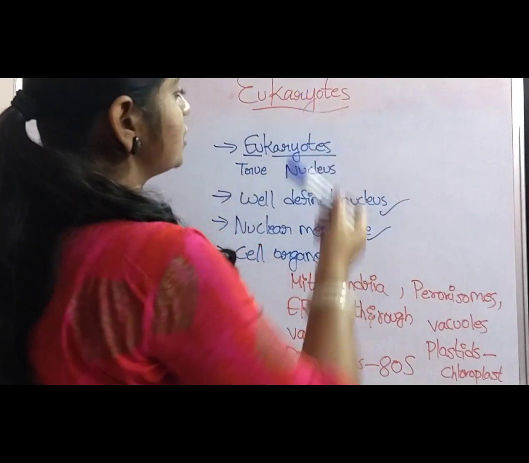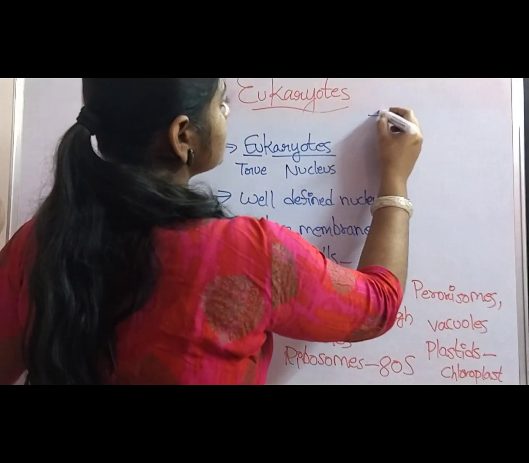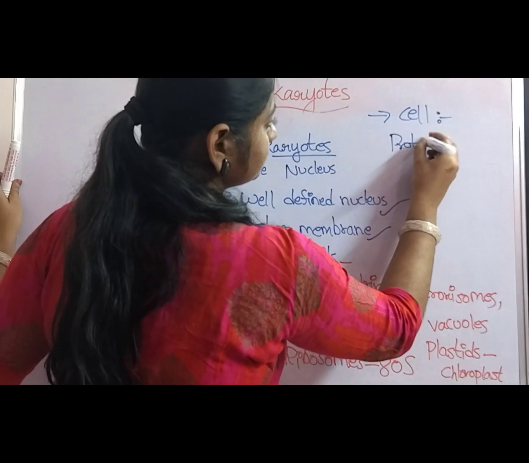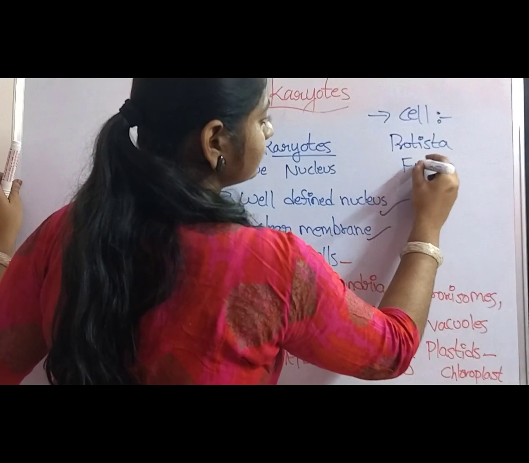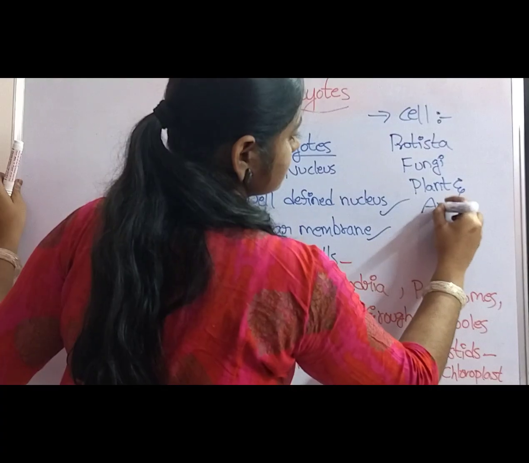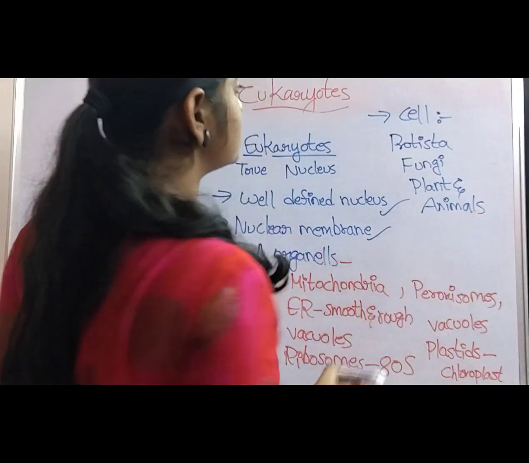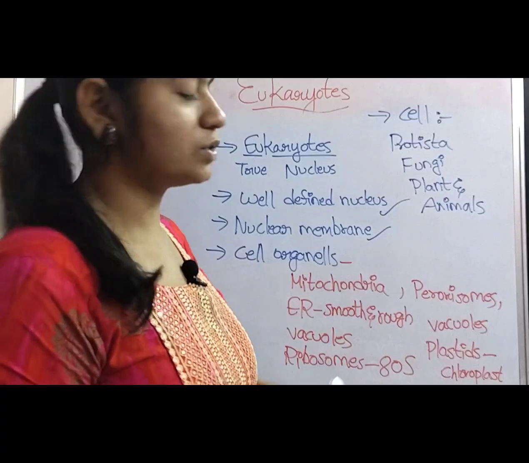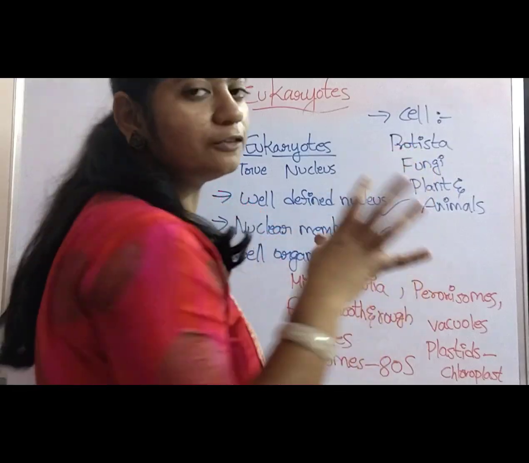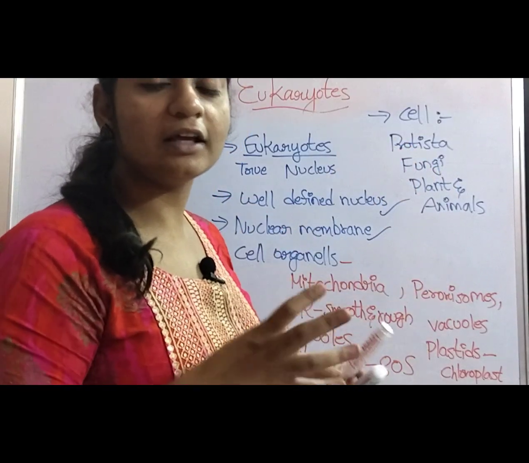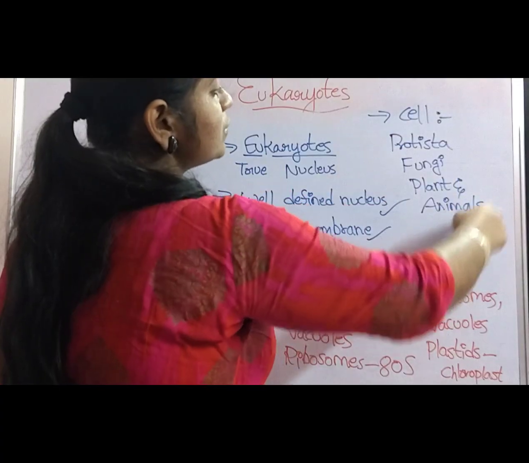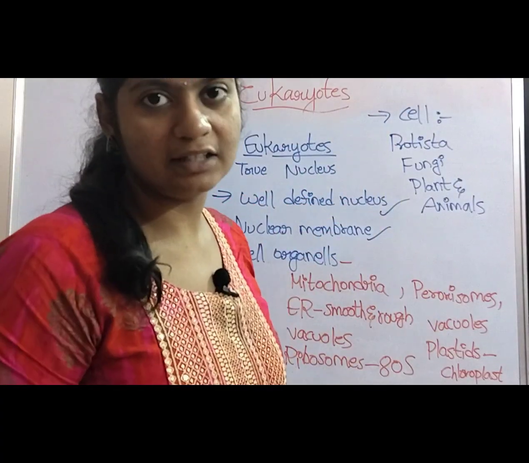And coming to the cells which are present in the eukaryotes. What are the cells that are present in the eukaryotes? Protista, fungi, plant and animal cells. So these are some of the examples which come under the category of the eukaryotes. Do all these cells have a similar structure? No. Different cells have different structures. They may be different in their cell wall composition, or the cell wall may be absent or present. So the cells which are included in the eukaryotes are not identical cells.